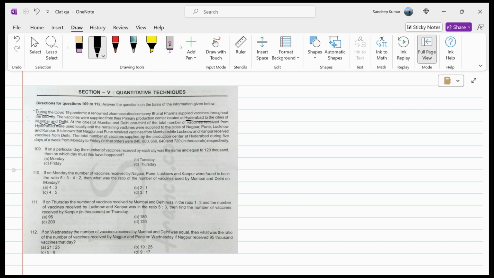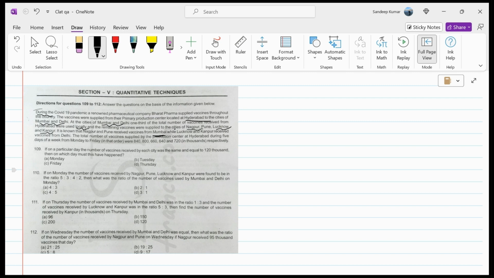At the cities Mumbai and Delhi, one third of the vaccines received from Hyderabad were used locally, and the remaining were supplied to the cities Nagpur, Pune, Lucknow, and Kanpur. It is known that Nagpur and Pune received vaccines from Mumbai, and Lucknow and Kanpur received vaccines from Delhi. The total number of vaccines supplied by the production center at Hyderabad during 5 days a week from Monday to Friday are as given: 840, 800, 660, 640, 720 in thousands respectively.